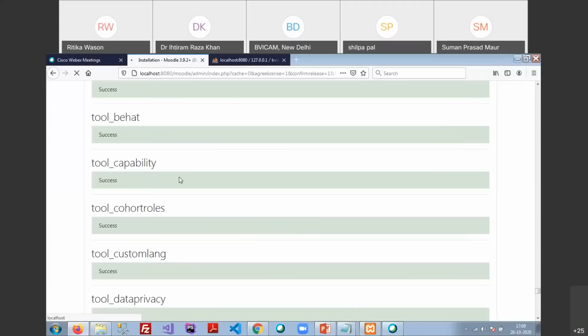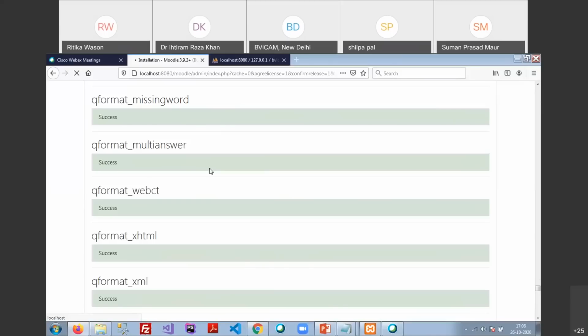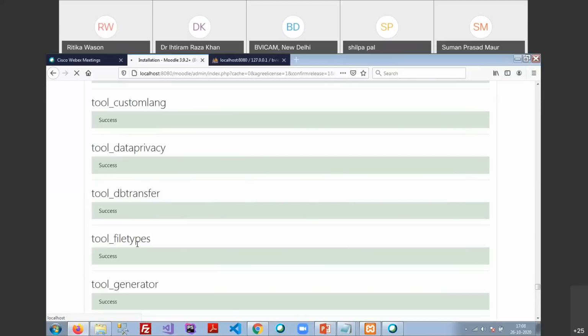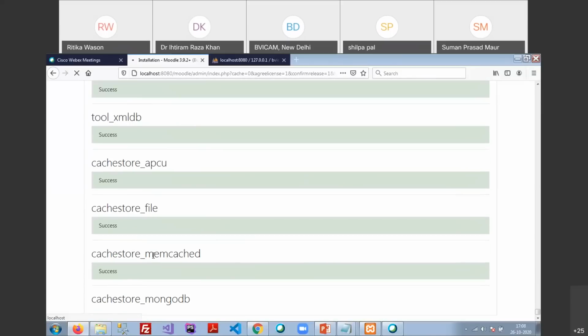Sometimes some participants may face a problem, like this page will not show messages like success, but it will remain blank. And if you find that after 15 minutes it is still blank, then you have to refresh the page.